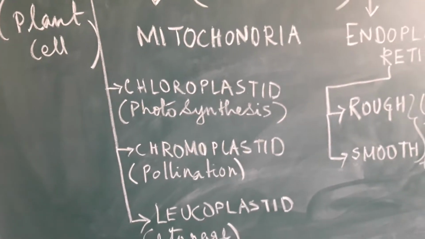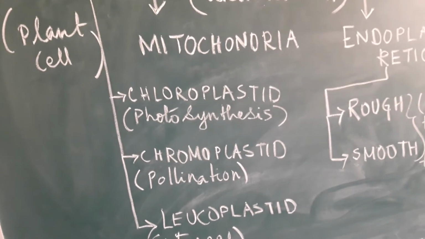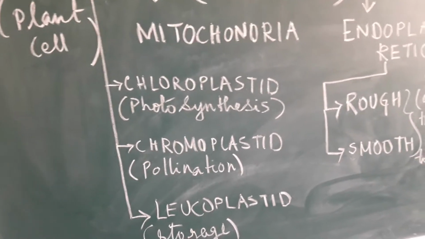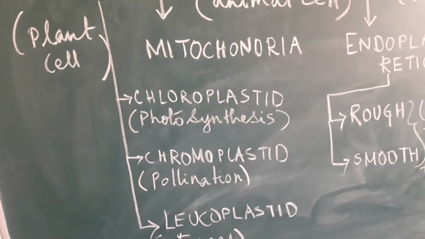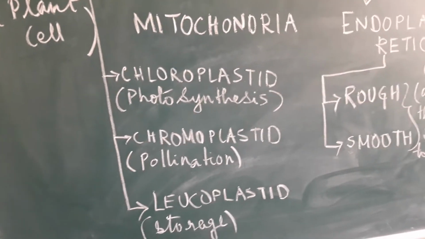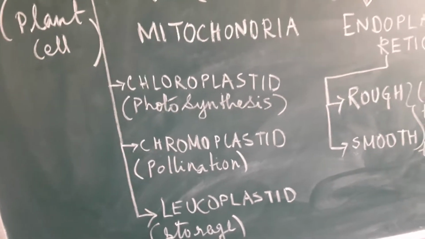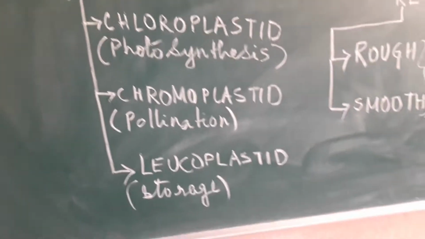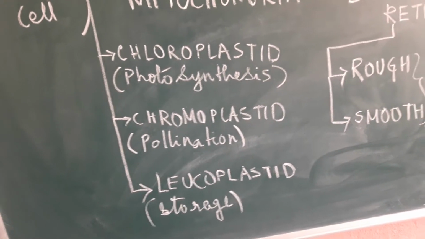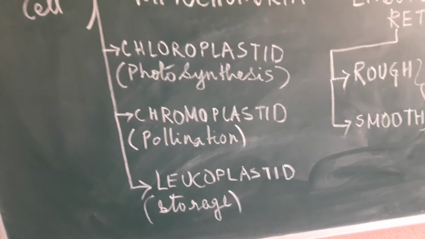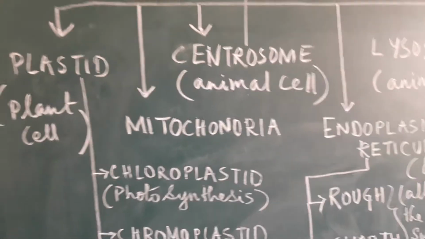That is photosynthesis. Moving on to chromoplastid. Chromoplastid gives the other colors like red, yellow and so on, which helps in attracting the animals or the insects, and it helps in pollination. Moving on to leucoplastid. Leucoplastid is colorless and it helps only in storage for the plant cells.